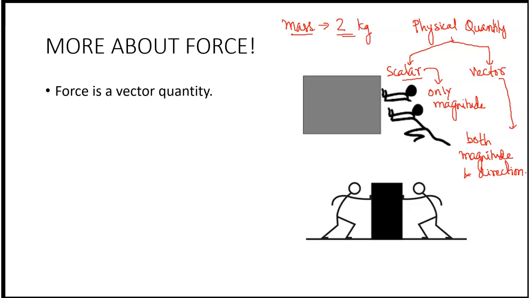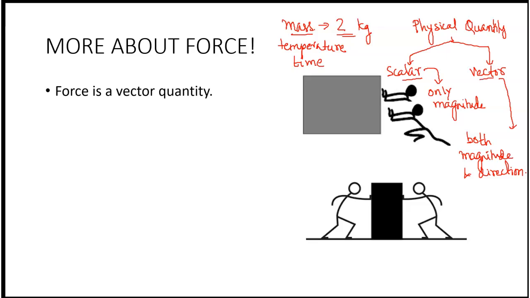So 2 is the magnitude. Magnitude is the value of a physical quantity. Here you can see there is no direction mentioned. Have you heard anyone saying 2 kgs of potato in the southeast direction? No one, right? So mass is a scalar quantity. It has only magnitude, right? Similarly, temperature, time, etc. are all scalar quantities and they have only magnitude and no direction.